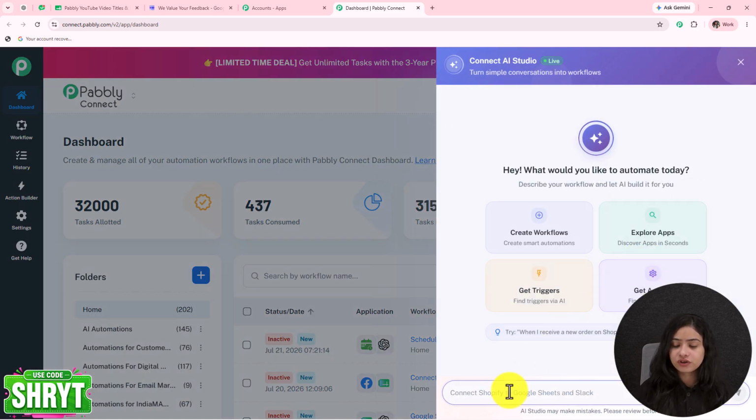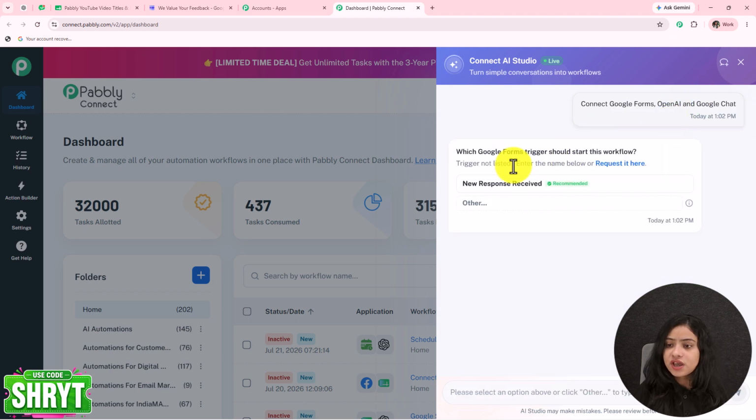I'm going to give the names of the applications that I want to connect over here. So I want to connect Google Forms. As an AI software, I'm going to use OpenAI and Google Chat. So these are the three applications I want to connect.